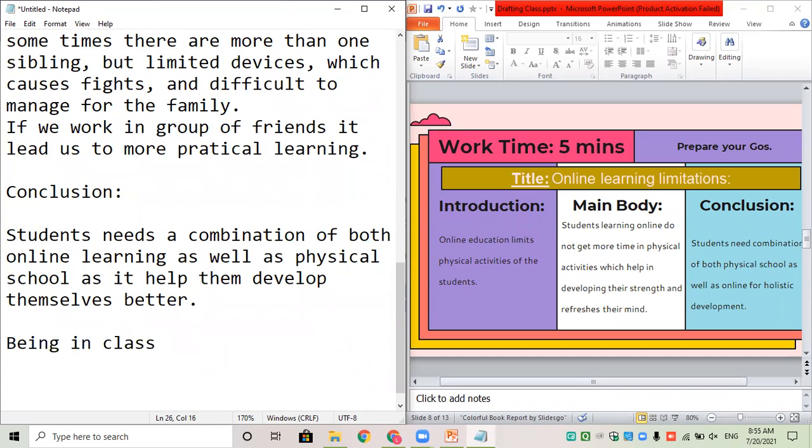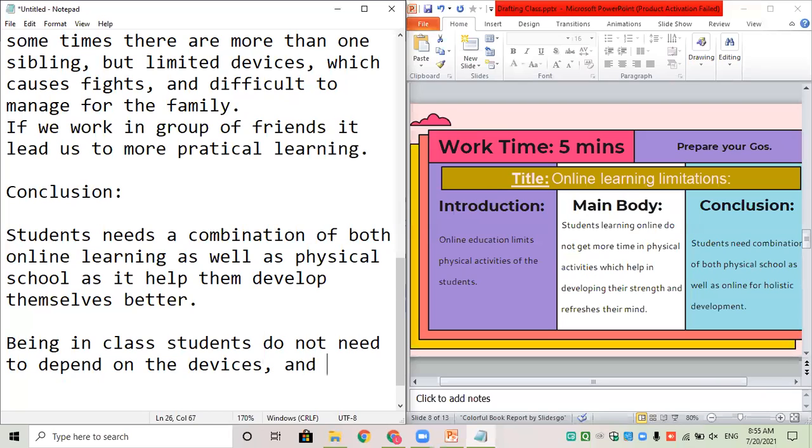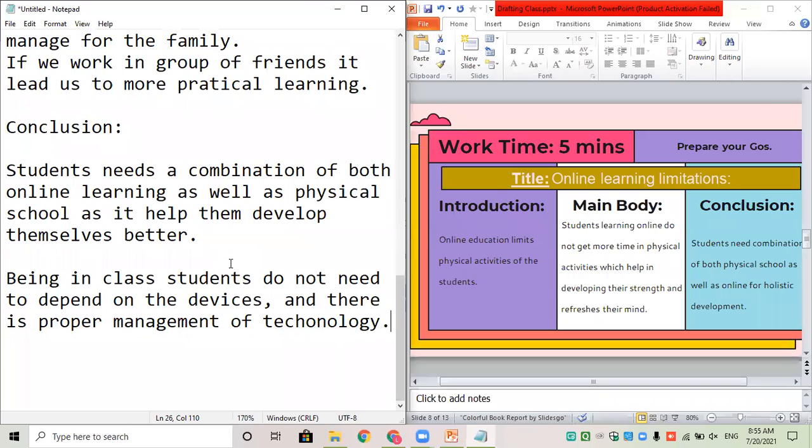Being in class, students do not need to depend on the devices, and there is proper management. Management of technology. Making sense, Chanda? Give me a thumbs up.